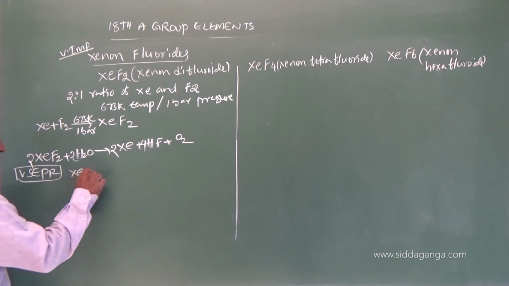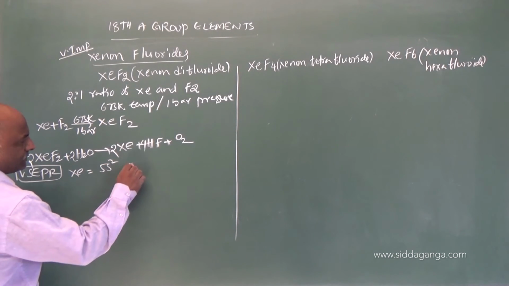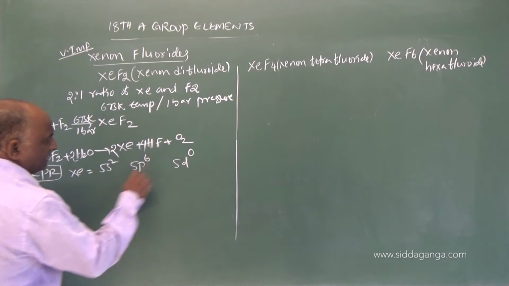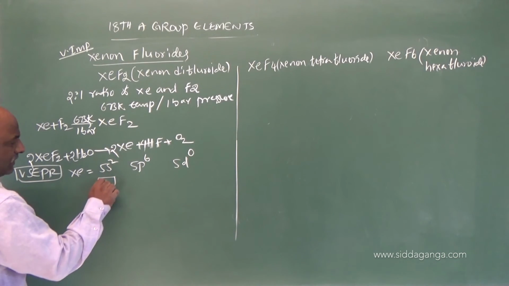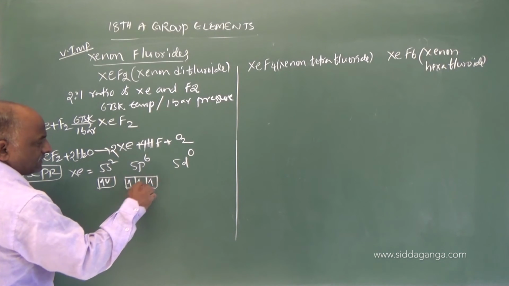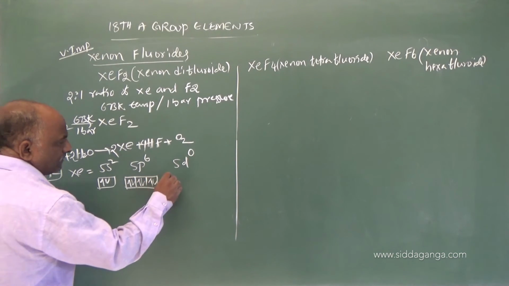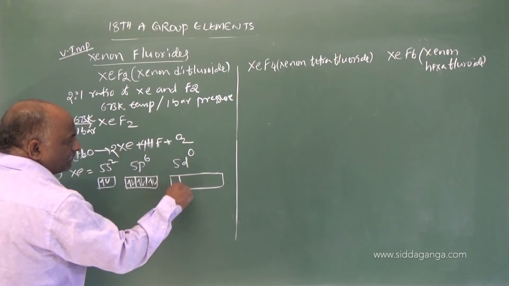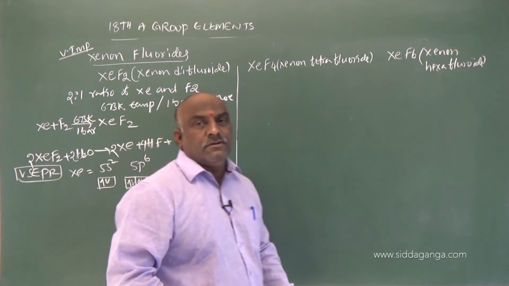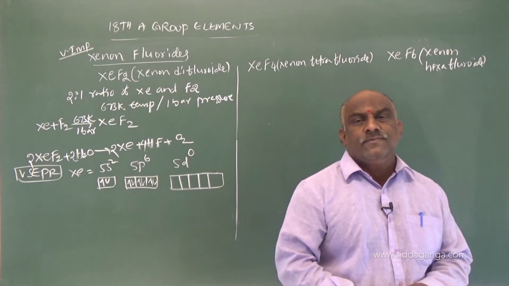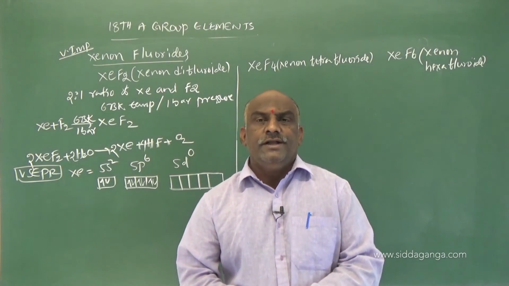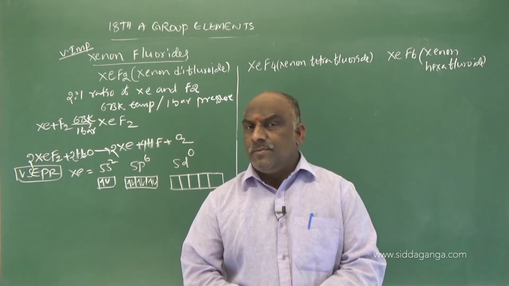what is the electronic configuration of xenon? 5s2, 5p6, 5d0. 5s2 electrons, 5p6 electrons, followed by 5d0. Are any unpaired electrons there?